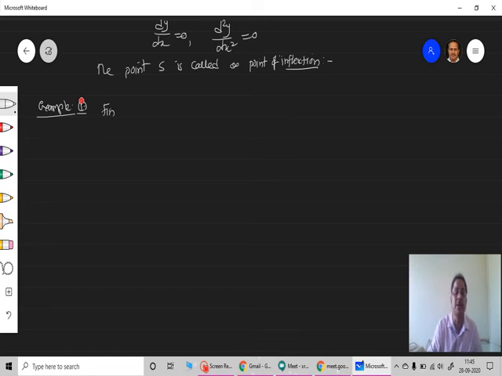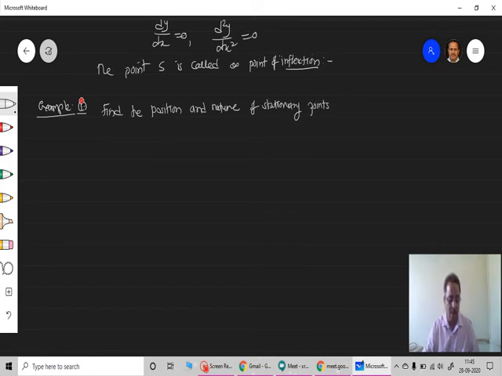Okay, so right here, find the position and nature of stationary points of the function. The function given is f of x is equal to x cube minus 3x plus 3.